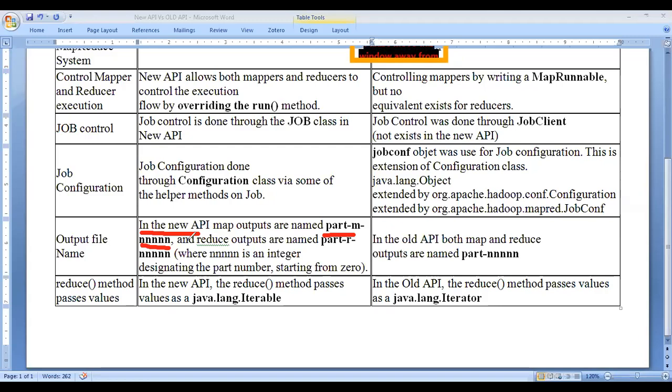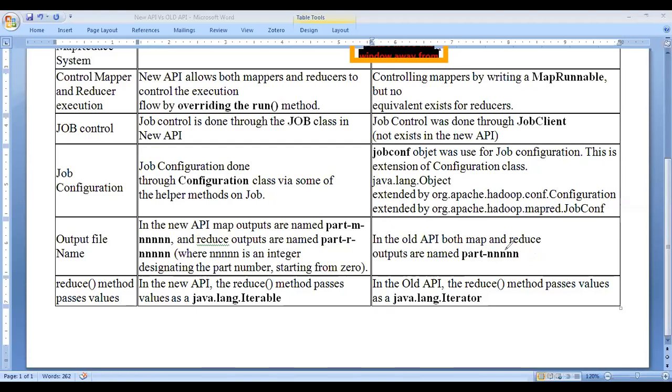So here we have different file names for mapper and reducer. The part-m is for the mapper output with numbers, and for reducer output we have part-r with numbers. In the old API we have only one name, part-nnnnn, just the number. We don't have separate specifications for mapper and reducer.